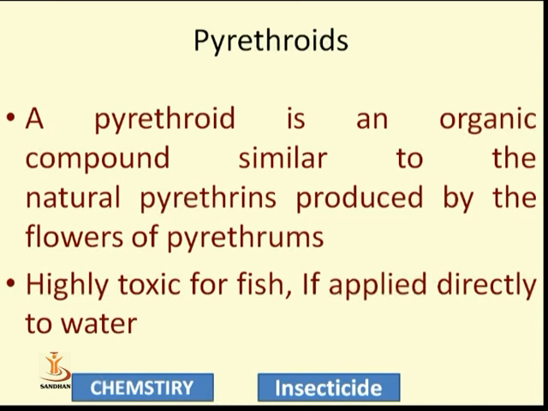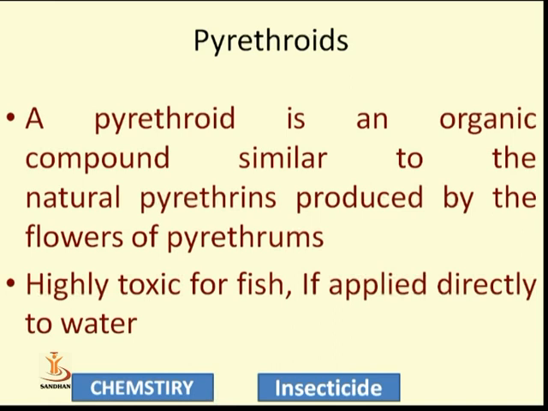But pyrethroids are highly toxic for fish if applied directly to the water. If they are present in oils or solutions carried by ships and leakage occurs, they contaminate the sea water, creating a toxic effect, and the fish of that area die immediately.